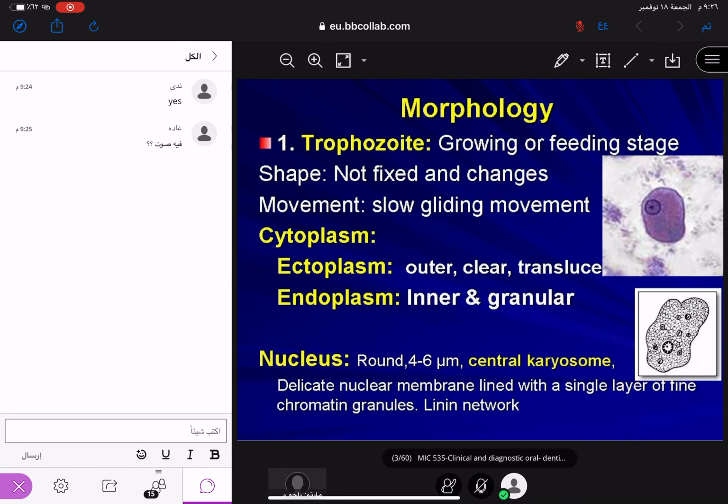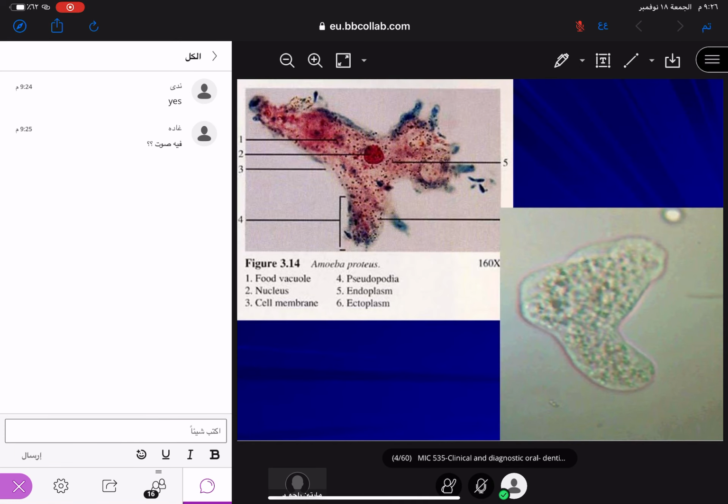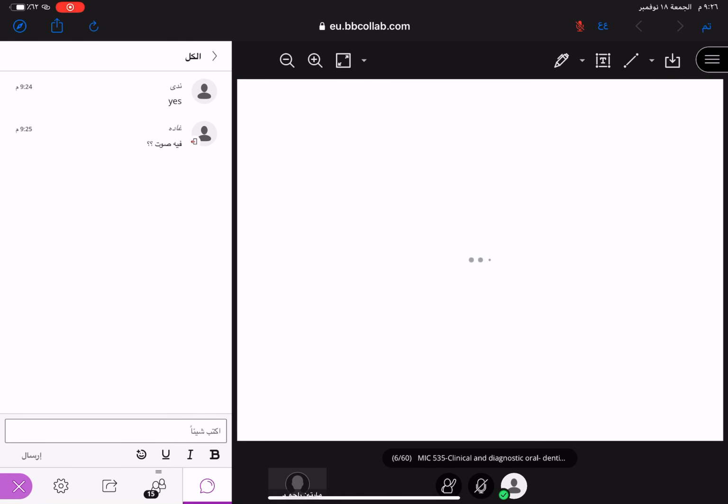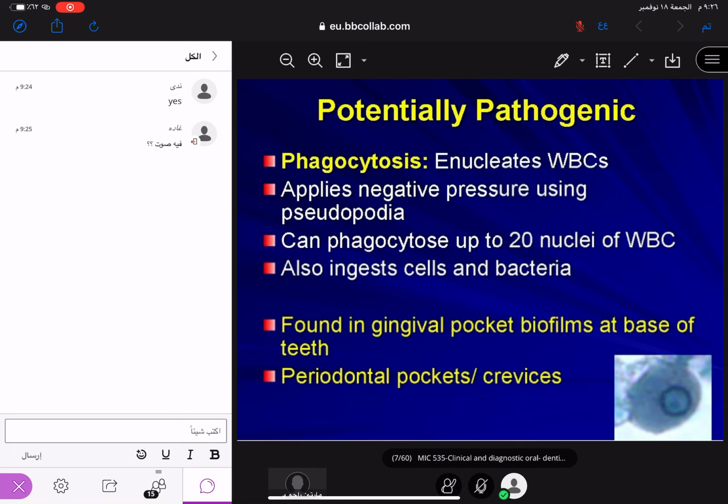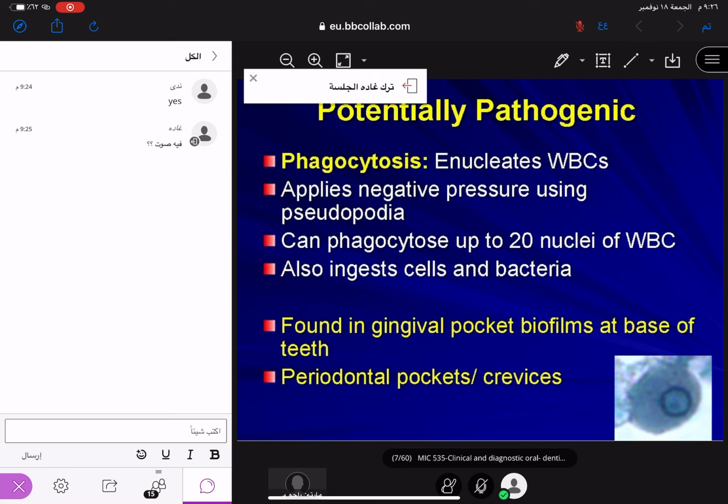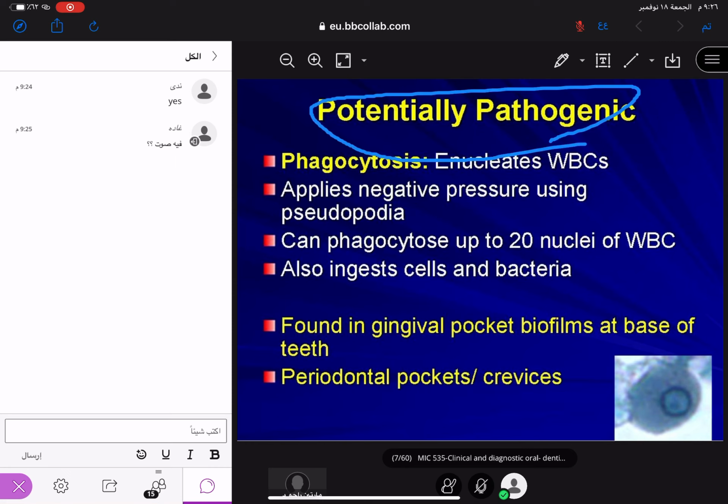Next, you see the page number 1. Bacteria and debris. So it is potentially pathogenic. Understand? Entamoeba gingivalis is a potentially pathogenic commensal in the mouth. Okay, commensal in the mouth. Got the point now?